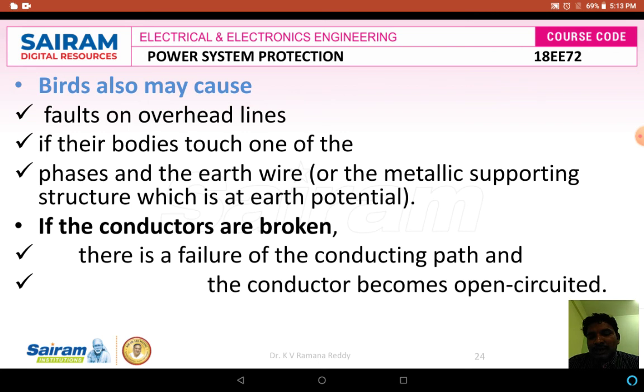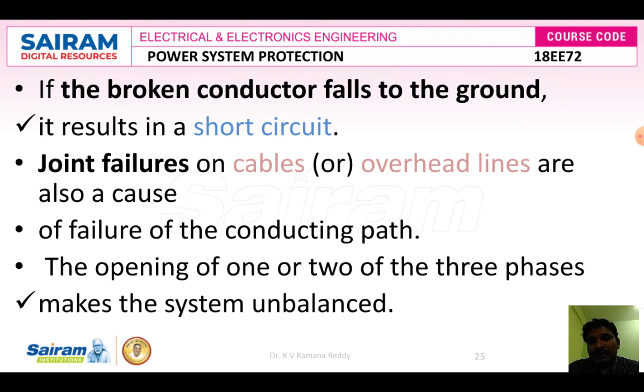If the conductors are broken, there is a failure of the conducting path. If the conductor becomes open circuited, there is no flow of current and continuity has been broken. If the broken conductor falls to the ground, it results in a short circuit. Joint failures in cables and overhead lines may also cause the failure of the conducting path.